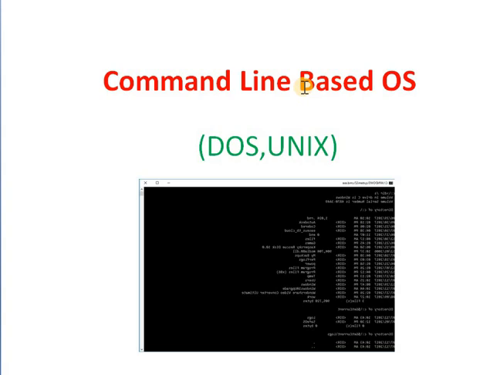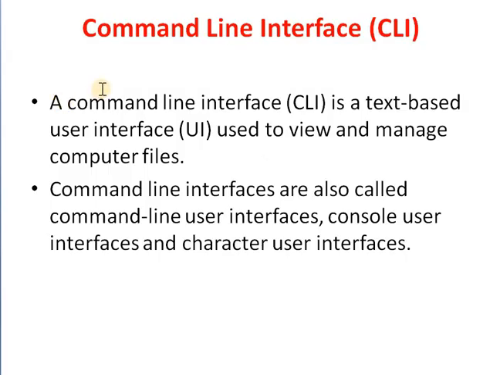In that operating system, every operation is executed by executing a different command or a command set. First, we will see what is a command line interface. A command line interface, that is CLI, is a text based user interface used to view and manage computer files.